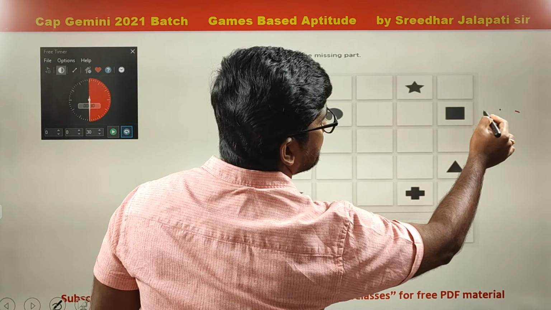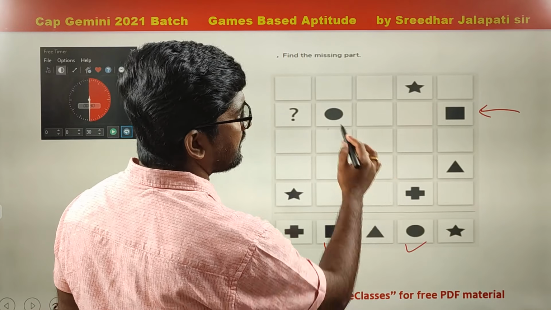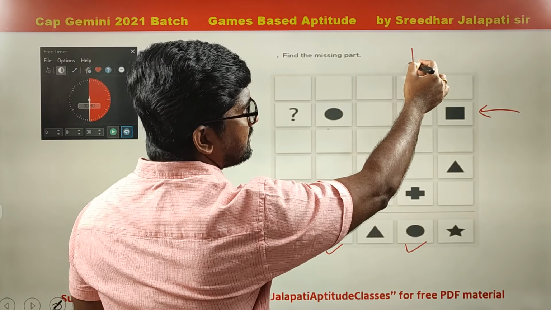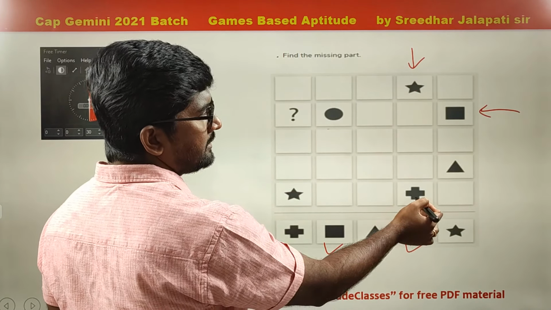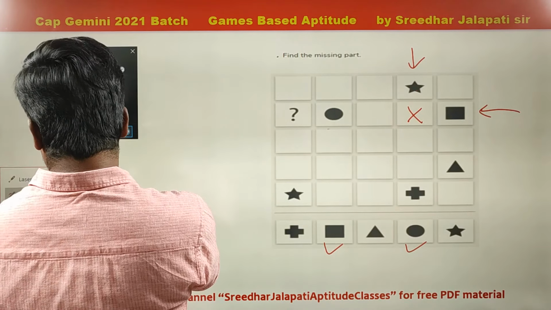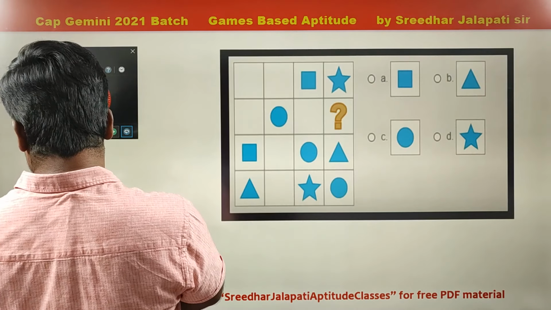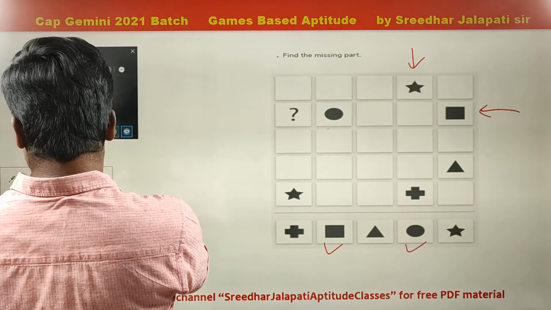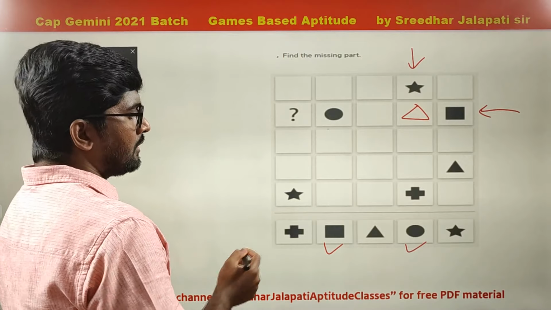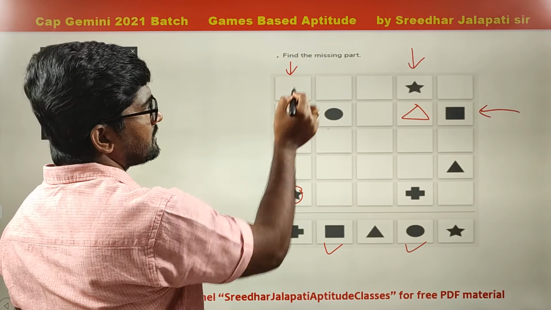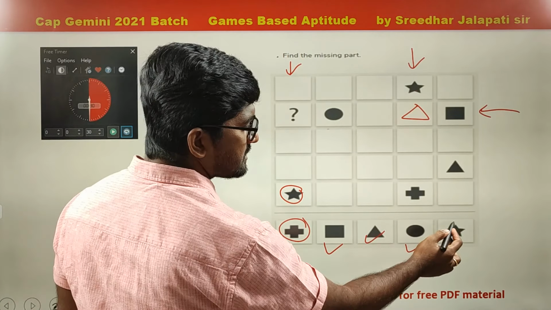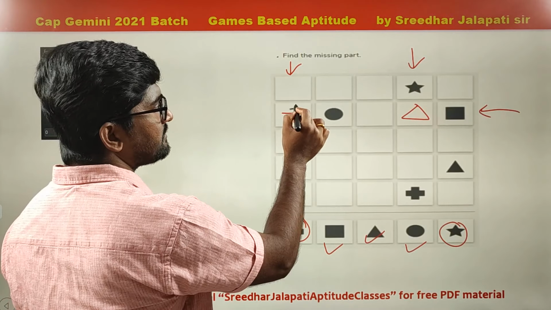First of all, in this row, 2 symbols, square and circle, are already given. Now we need to get the remaining 3. But in this column, star and plus are already there, so this cannot be star and plus. So what could it be? It should be triangle. Now as star is already here in this column, star cannot be in the question mark place. What are the 2 symbols left out? Plus and star. Since star cannot be here, this must be plus.